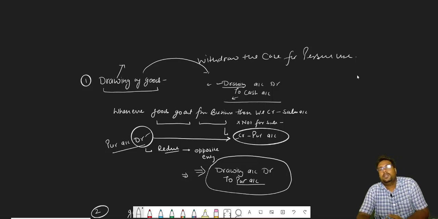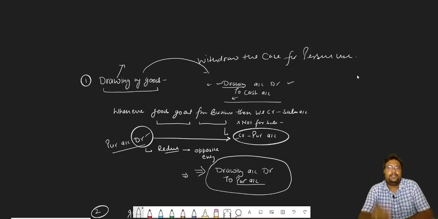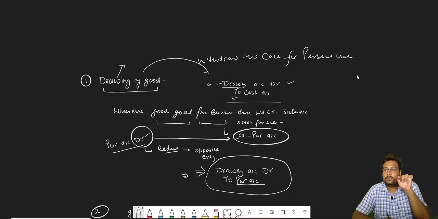We will open drawing account debit. Why so? Drawing is a personal account. In the personal account, the proprietor is receiving. And what is the rule of personal account? Debit the receiver and credit the giver. So here the proprietor is receiving, drawing is a representative personal account, the rule will be implemented, debit the receiver. So drawing account will be debit.